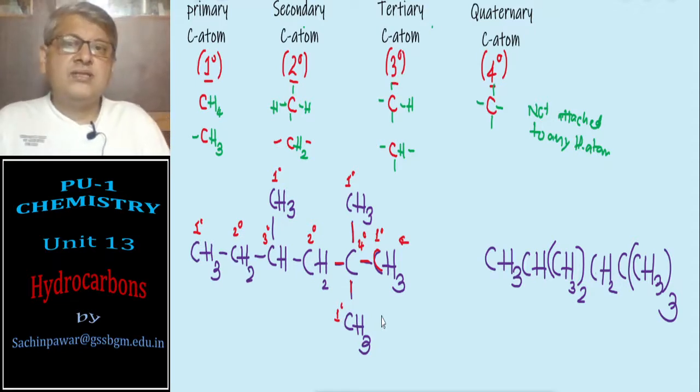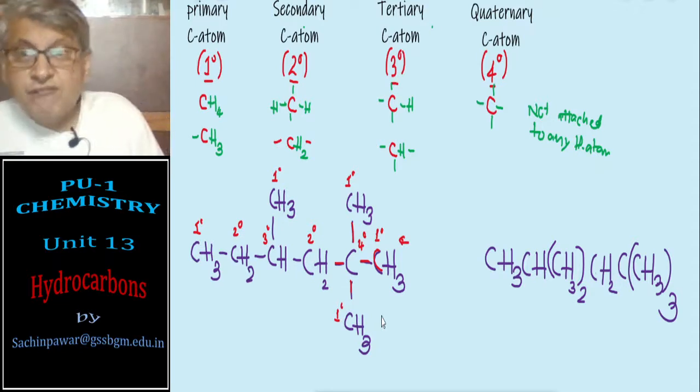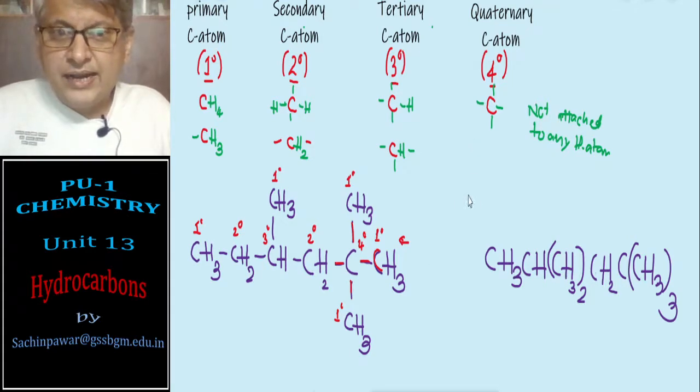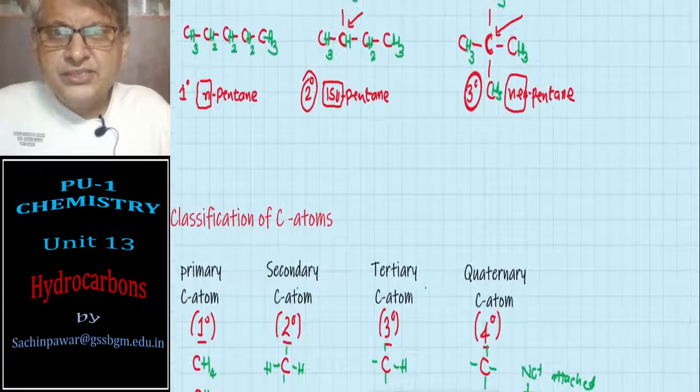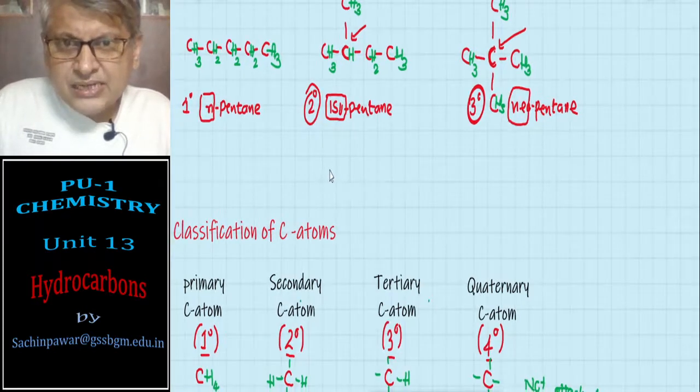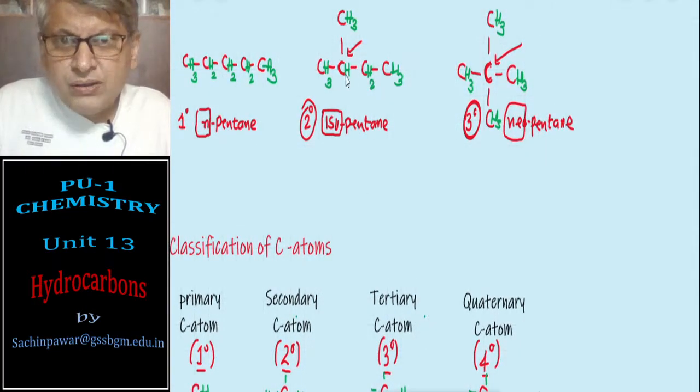So this is the identification of primary, secondary, tertiary and quaternary carbon atoms. And that's why, in the previous session, this compound isopentane is also called secondary pentane, because there is one secondary carbon atom there.